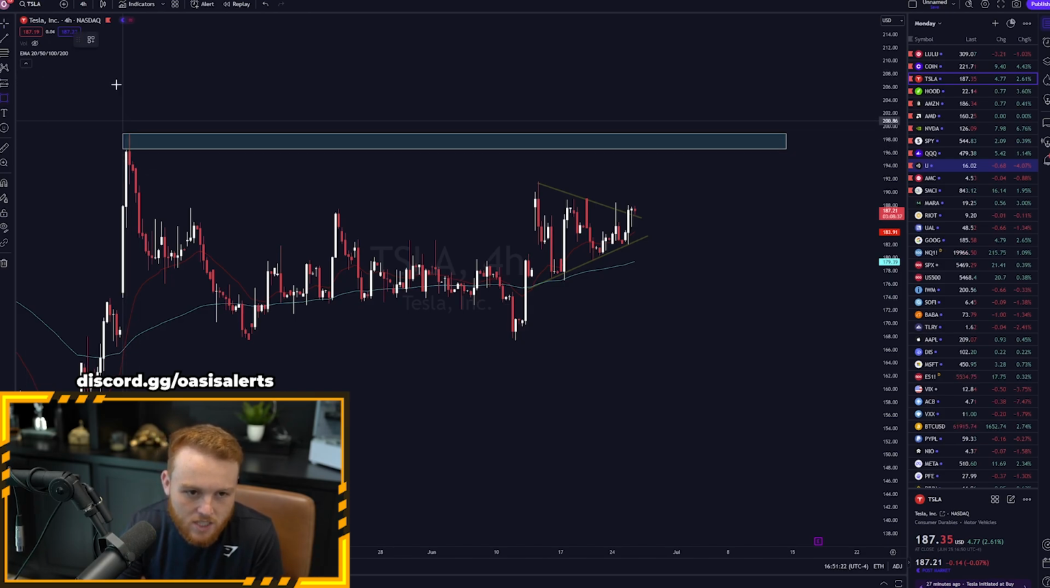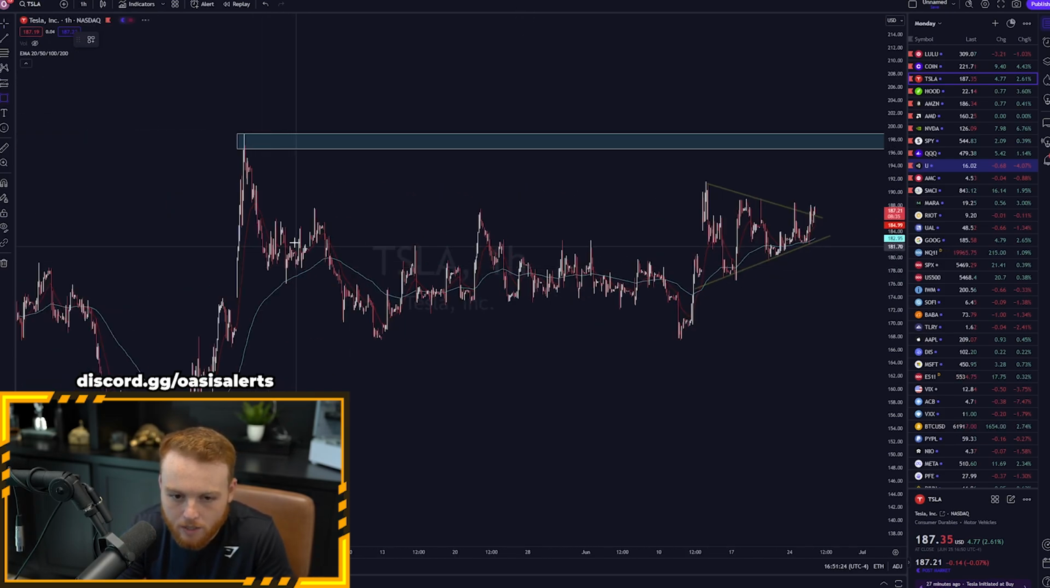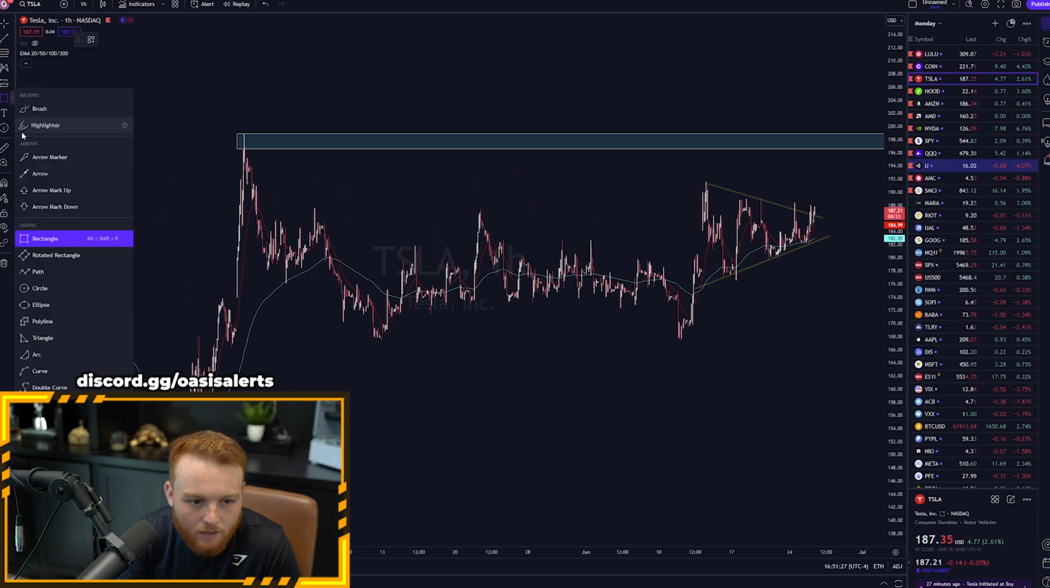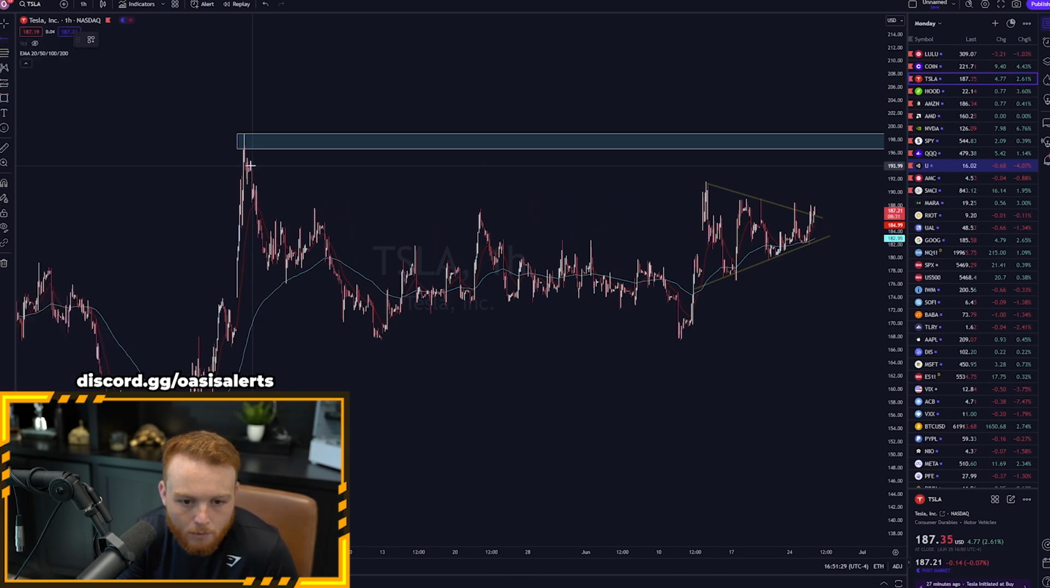But if we take a look at the smaller time frame, if we even go to the hourly time frame, we can see that if you want to take profits a little earlier, you could. You could take profits in this area of 193 to 194. I personally want to see 197 to 200.